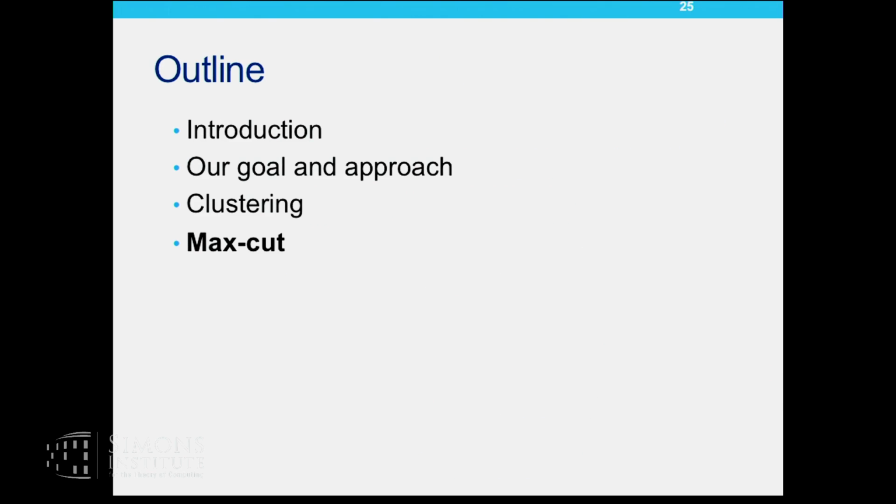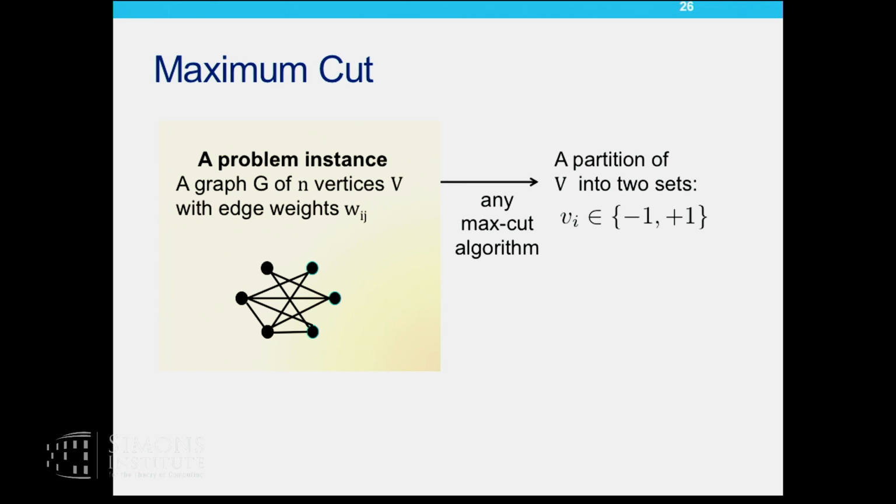Okay, so that brings us to the end of my results on clustering. So going to MaxCut. As you all know, in MaxCut, you are given a graph G of n vertices and edge weights. And your aim is to partition the set of vertices into 2. In other words, you want to assign -1 or +1 values to these vertices.